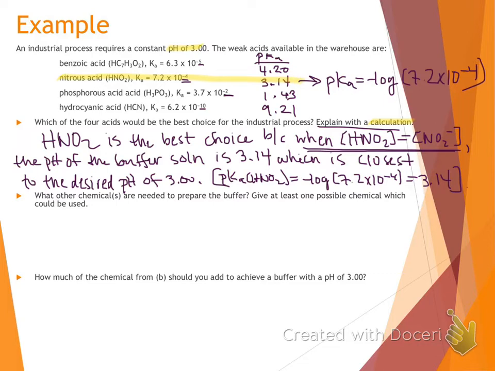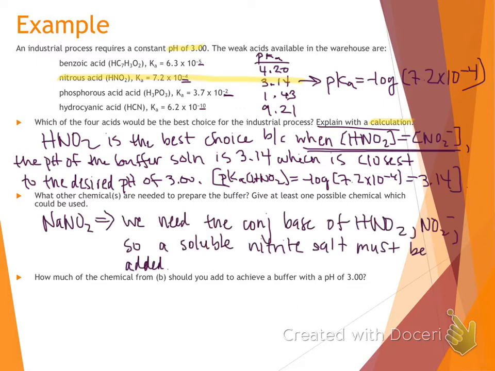Well, the conjugate base of nitrous acid is that nitrite ion. It also has to be a soluble salt. So maybe sodium, that's pretty common. Sodium nitrate. Sodium nitrite, my apologies. Okay, so again, a buffer is made out of a weak acid and its salt.